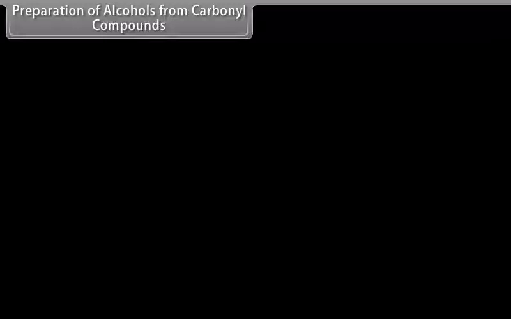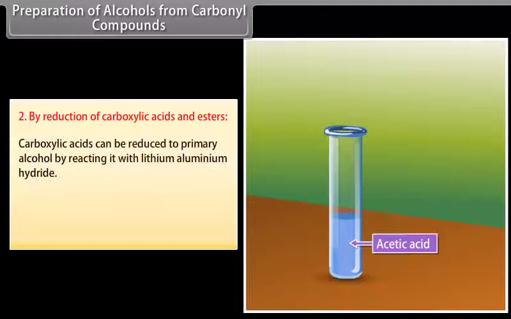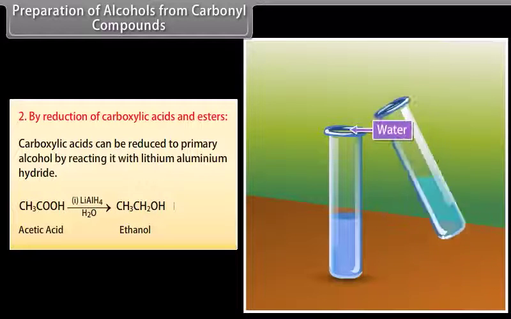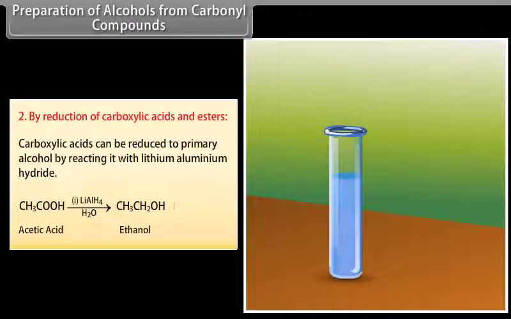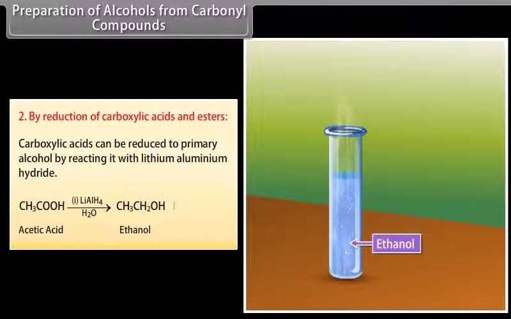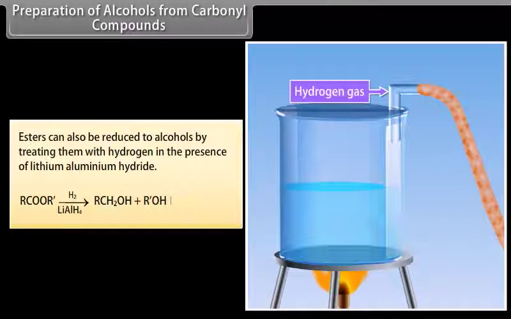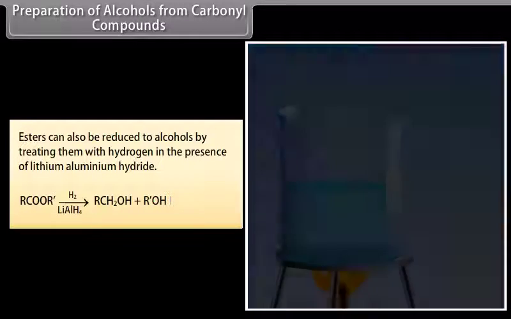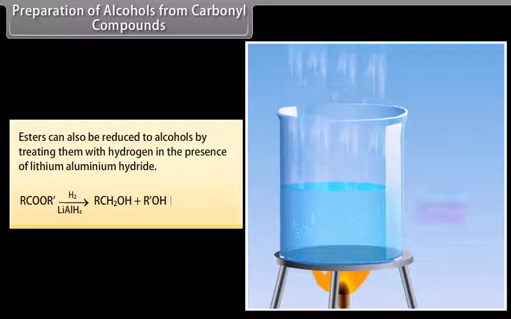From carbonyl compounds, by reduction of carboxylic acids and esters. Carboxylic acids can be reduced to primary alcohols by reacting them with lithium aluminium hydride. Acetic acid reduced with lithium aluminium hydride, followed by water, forms ethanol. Esters can also be reduced to alcohols by treating them with hydrogen in the presence of lithium aluminium hydride.